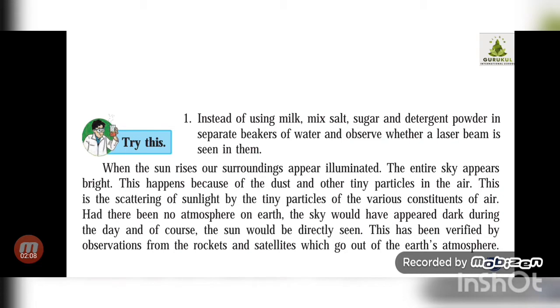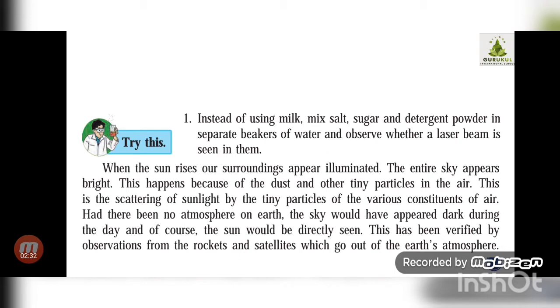Had there been no atmosphere on the earth, the sky would have appeared dark during the day, and of course the sun would be directly seen. This has been verified by observations from different satellites, which go outside the earth and are made for studies.